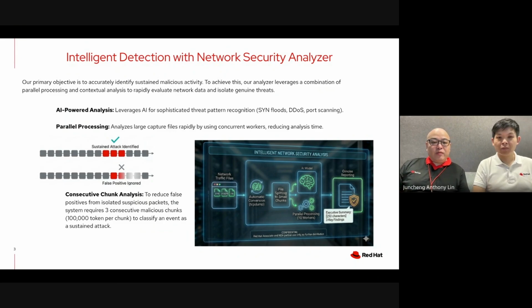The consecutive chunk analysis reduces false positive alerts from isolated suspicious packets. The system requires 3 consecutive malicious chunks, where each chunk is 100,000 tokens, to classify the event as a sustained attack.